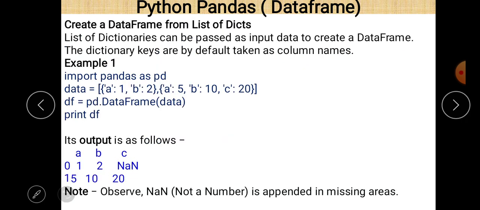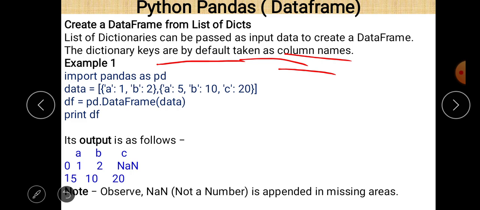Next, create a data frame from a list of dictionaries. There is more than one dictionary, and these dictionaries are defined within a list itself. Then it is possible to define a data frame. So a list of dictionaries can be passed as input data to create a data frame. The dictionary keys are by default taken as column names. We already know this fact because in our previous example we can easily see that the default